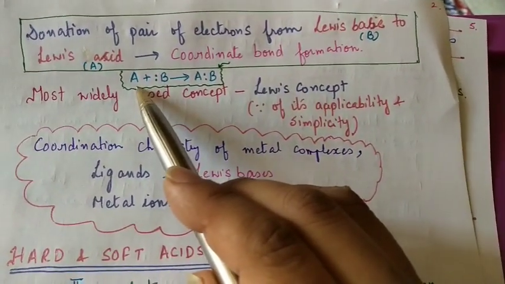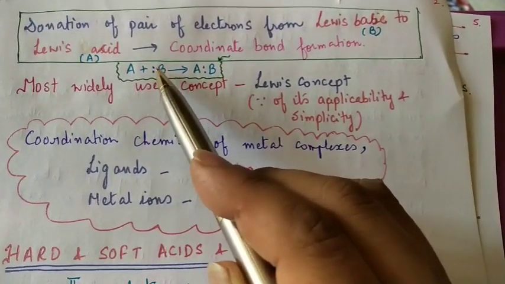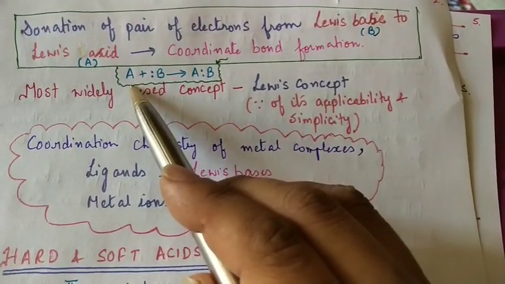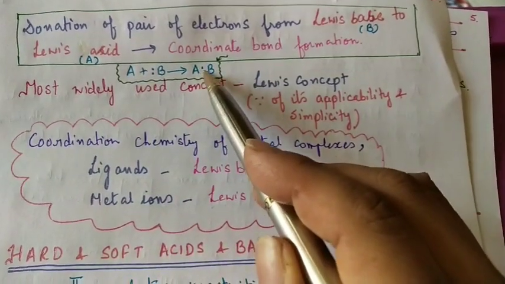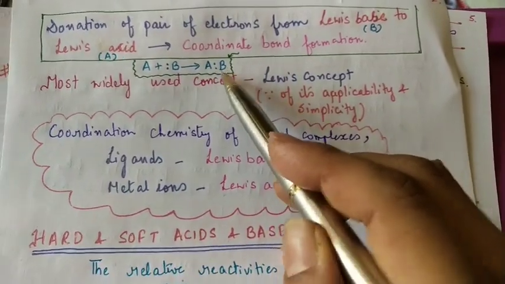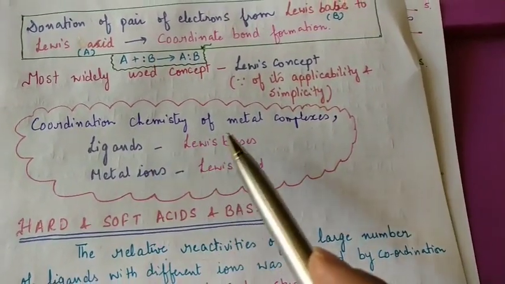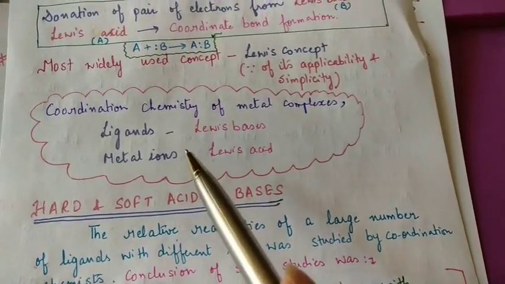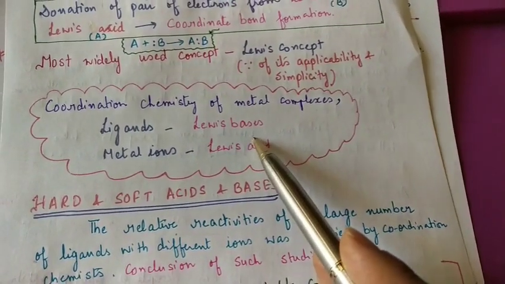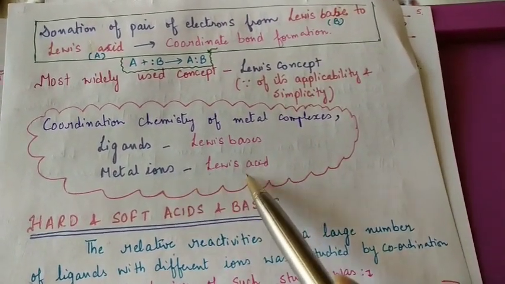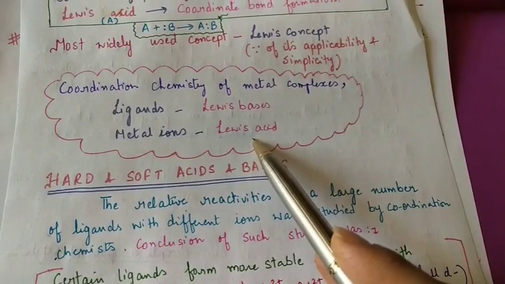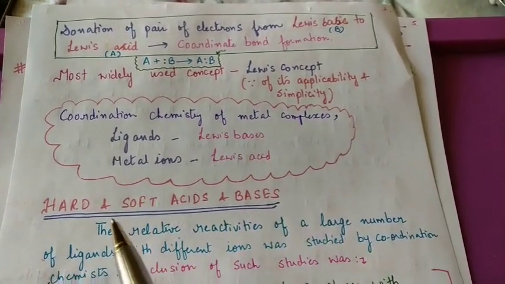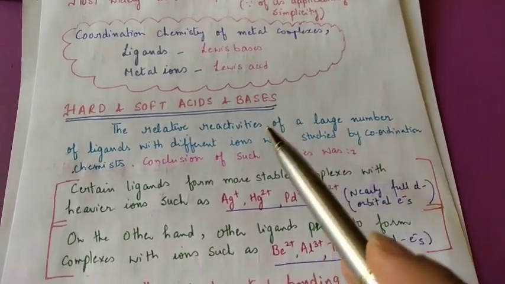If A is an acid and B has an unshared pair of electrons, it donates to the acid, so there is a formation of a coordinate bond between A and B. In the coordination chemistry of metal complexes, you know that ligands are Lewis bases, and metal ions are Lewis acids.